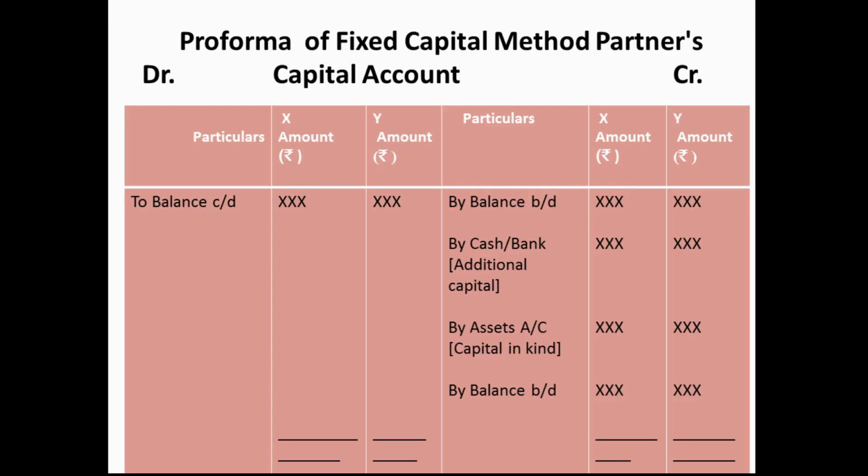Now we can see the pro forma for the partner's capital account under the fixed capital method. You can see that the balance brought down is given, that is the opening balance. If additional capital is brought by the partner, that we have to include, or any asset he has brought for the capital. The only things we have added in this capital are the cash brought for the additional capital and the asset brought for the capital.